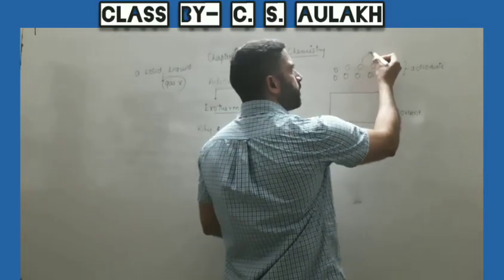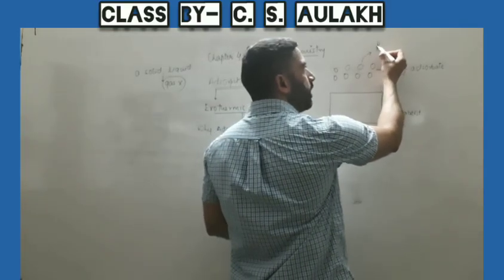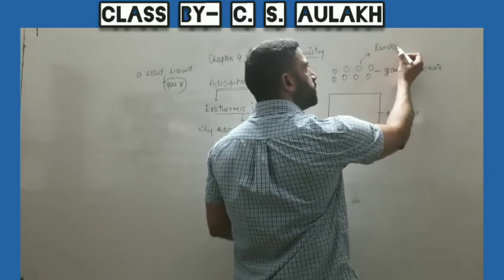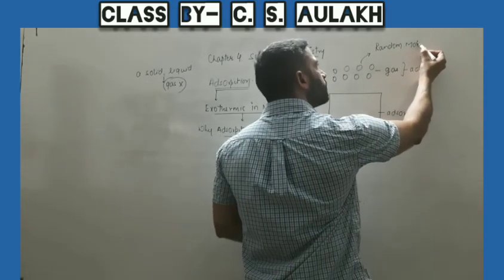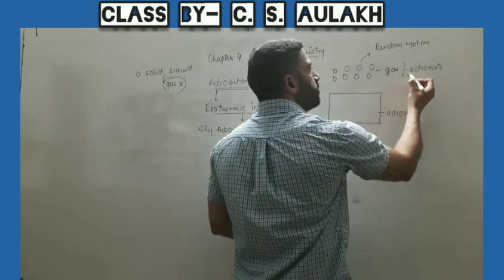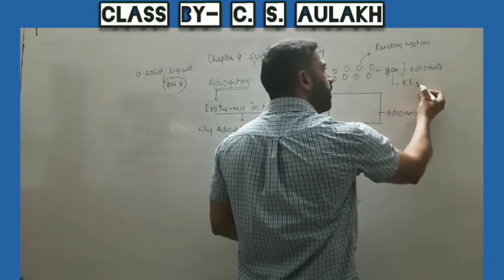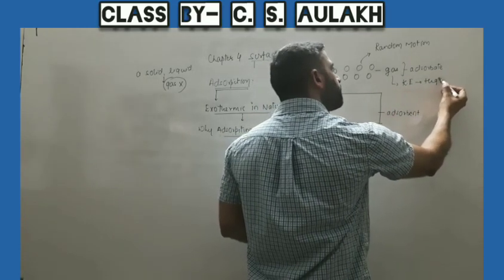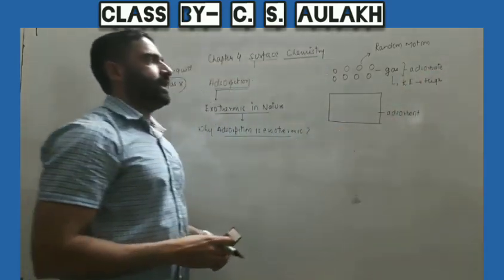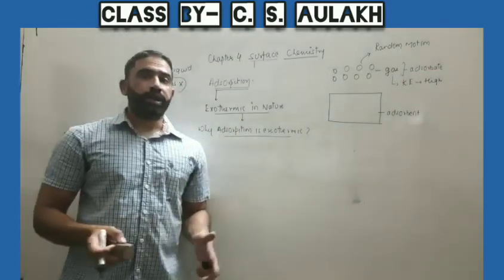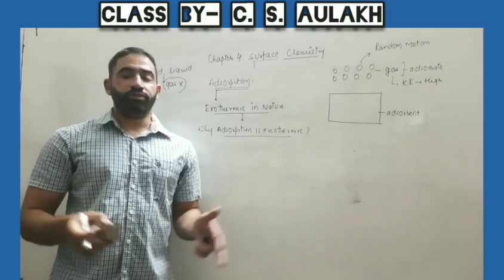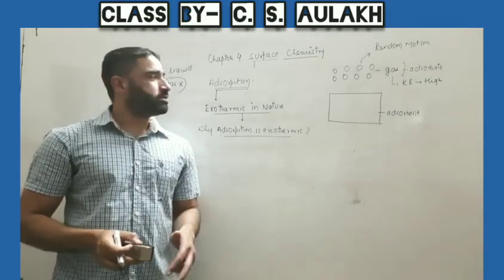We know the molecules of the gas are in random motion. Random motion means we can say they have high kinetic energy. The molecules of the gas are moving randomly. They have a lot of energy with which they are moving toward different directions.